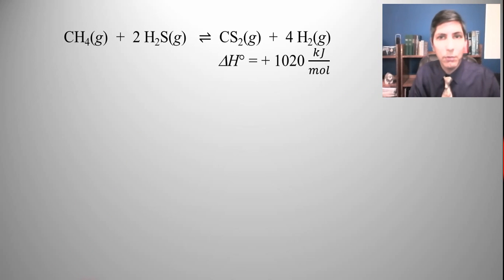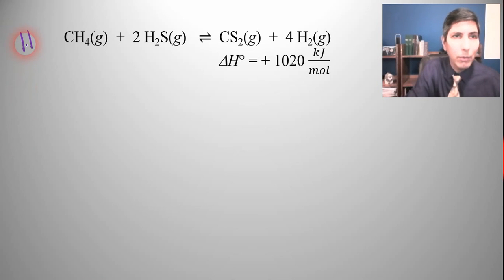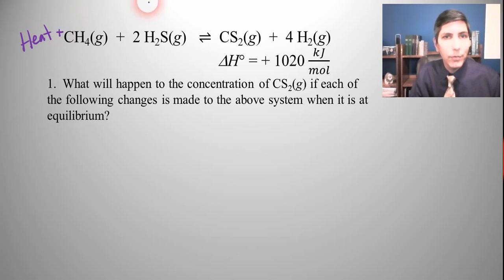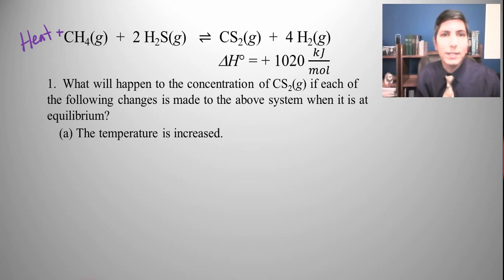Let's try this example here. Here we have another reaction that we've looked at before. It is endothermic, as you can see. So that means that heat is a reactant. I'm going to write that down here, that heat is a reactant. And so what's going to happen if we increase the temperature? Well, if we increase the temperature, we're adding heat.